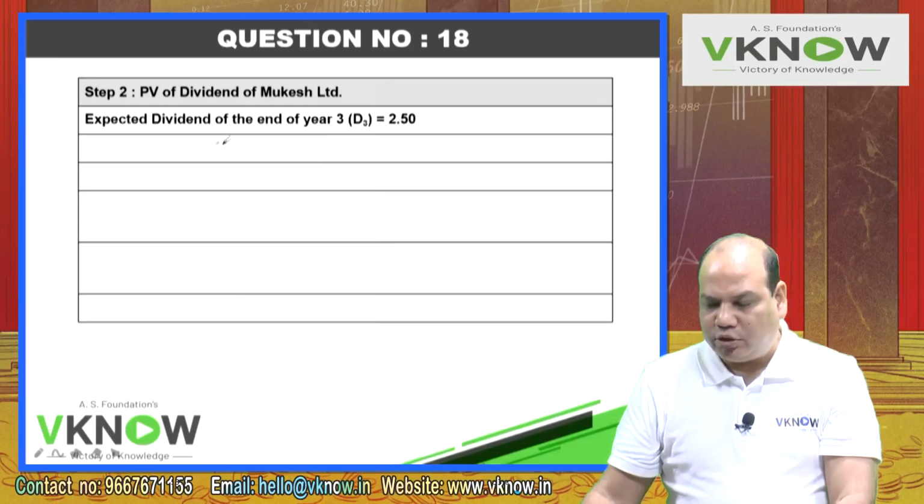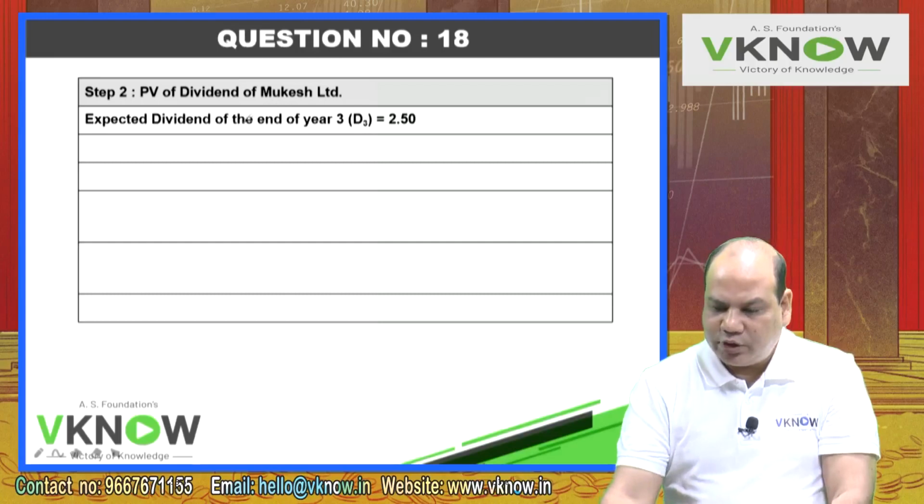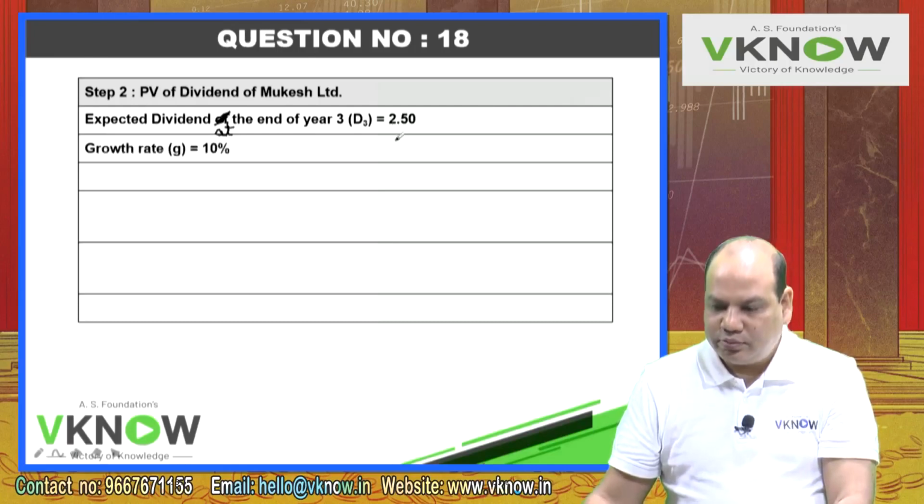PV of dividend of Mukesh Limited. Under that write down expected dividend at the end of year 3, D3 is equal to 2.50, growth rate G equal to 10%, cost of capital, this is same 15%.